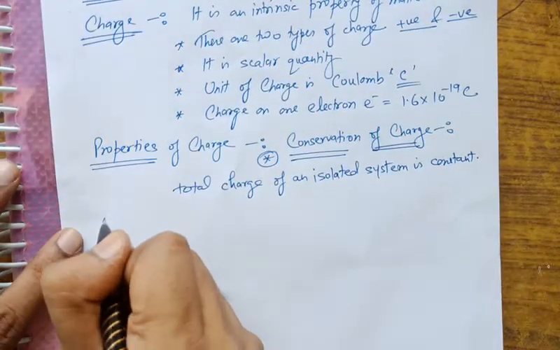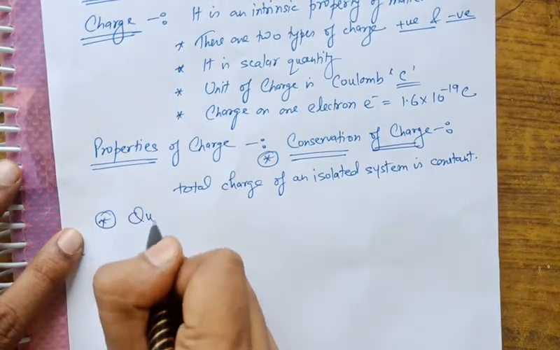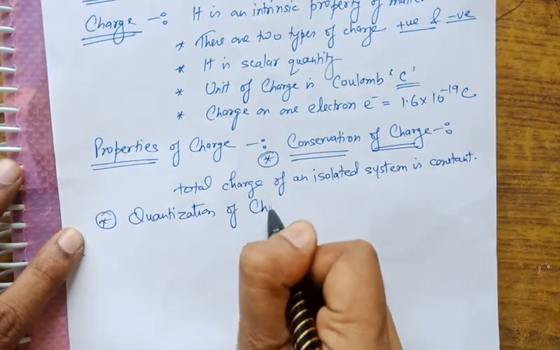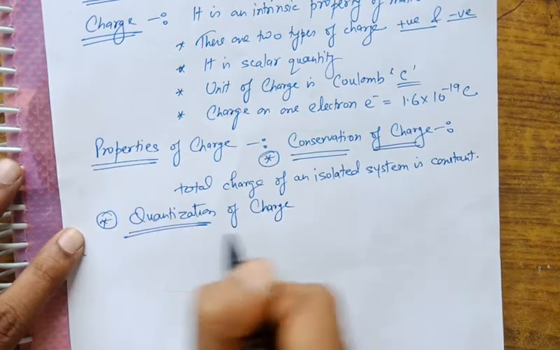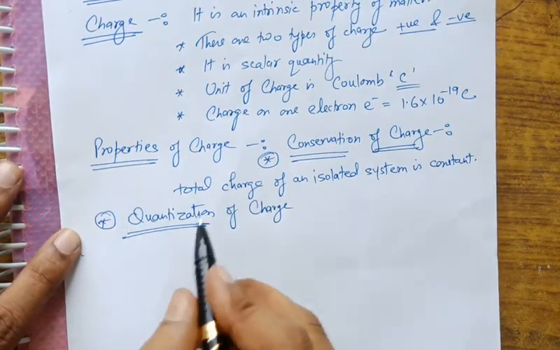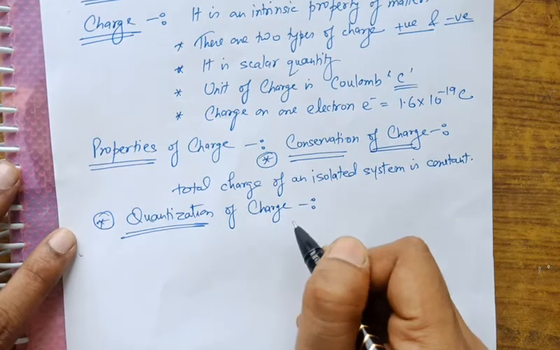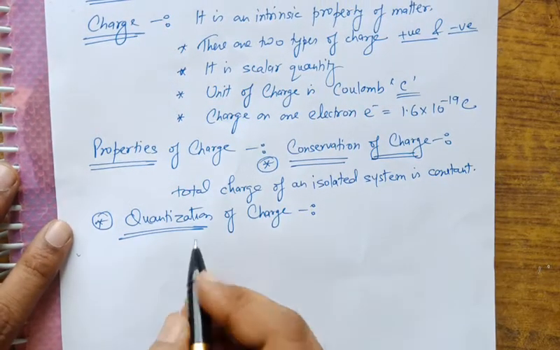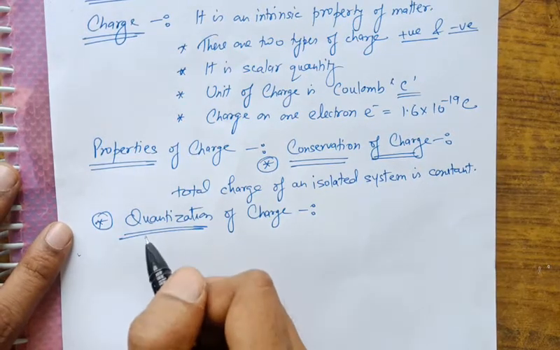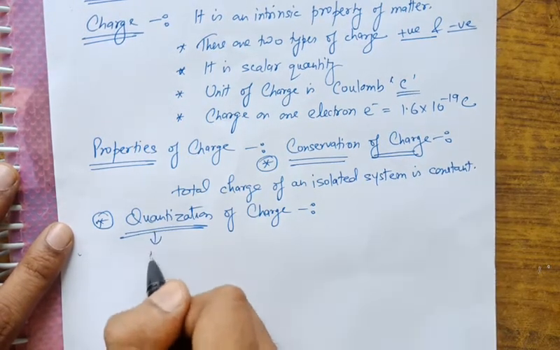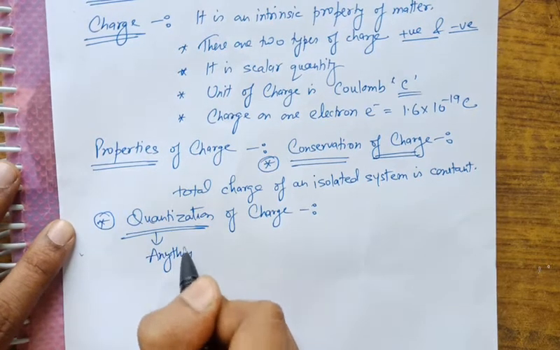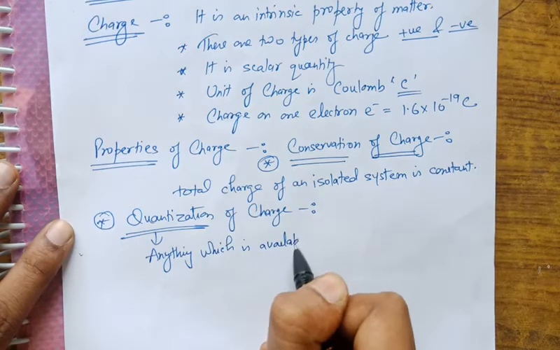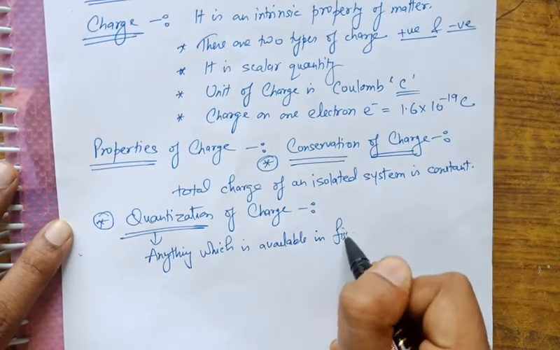Okay, the next property is quantization of charge, which is a very important property of charge. What is the meaning of quantization? Quantization means anything which is available in a fixed amount.